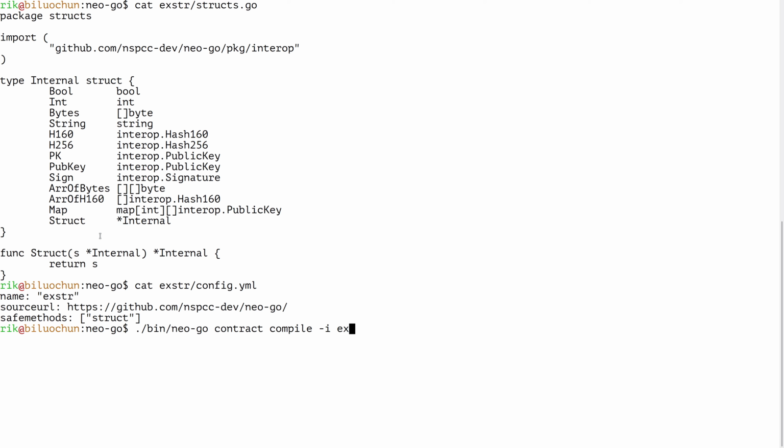It looks like this: the struct with the config file. We will output the nef file first to somewhere, and then the manifest also. That's the regular compilation string for NeoGo.